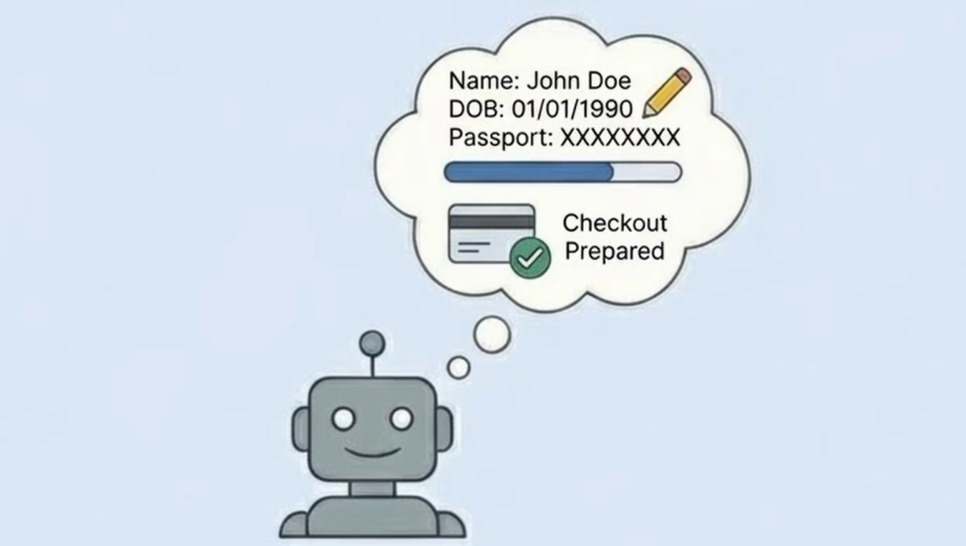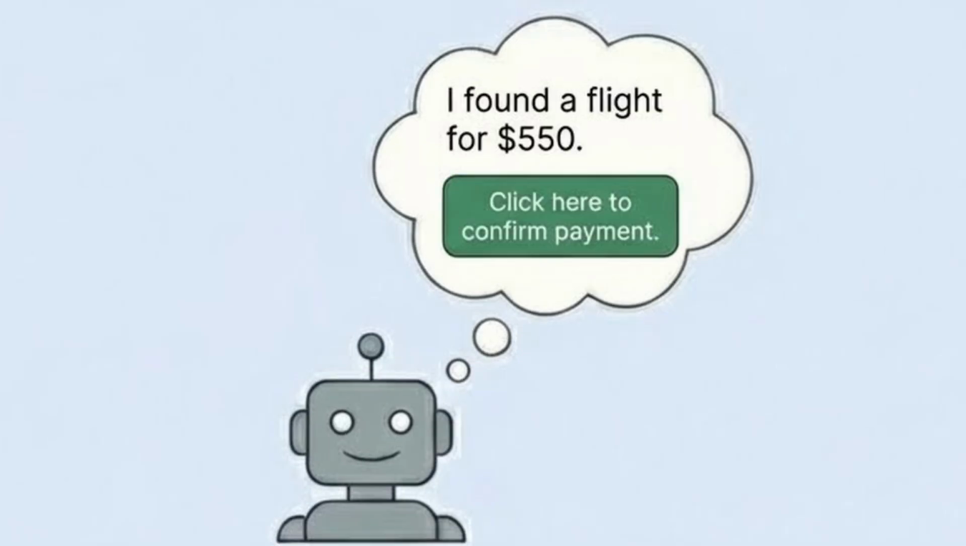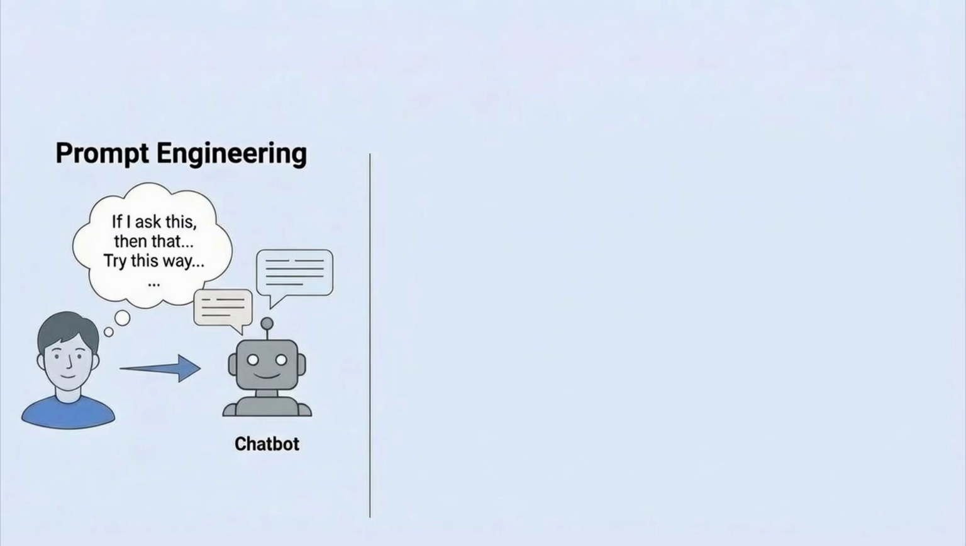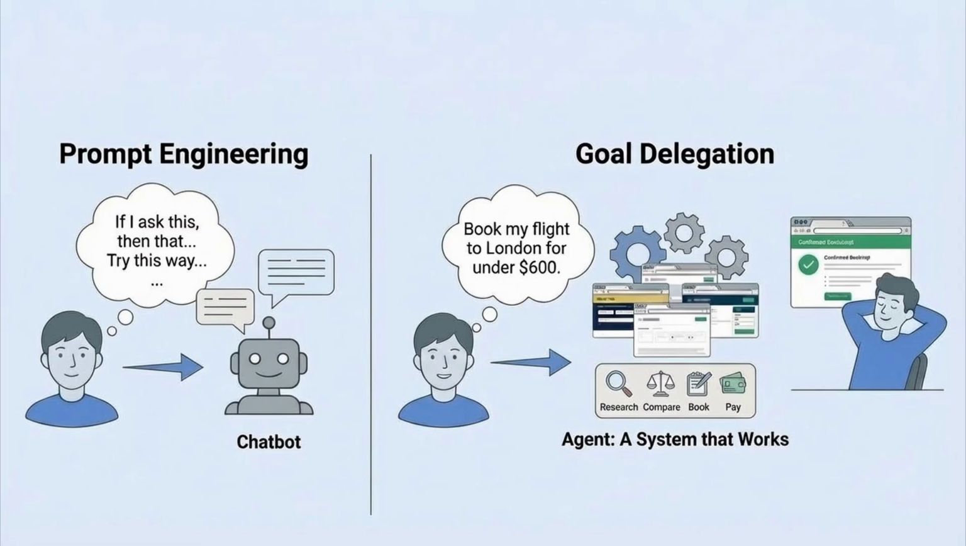It fills in your passenger details and prepares the checkout. The agent comes back to you only when the task is done, saying, "I found a flight for $550. Click here for payment confirmation." This is the core difference. We are moving from prompt engineering, where we figure out what to ask the machine, to goal delegation, where we tell the machine what we want done and it figures out how to do it. An agent isn't just a chat box that talks, it's a system that works.